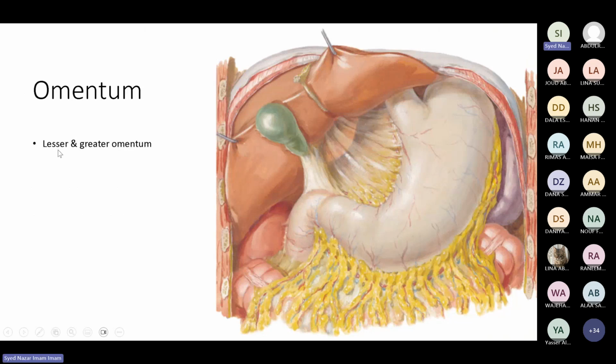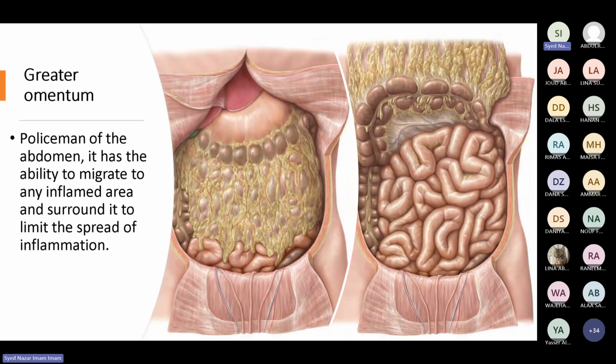So this is an intraperitoneal organ. We have lesser omentum from the lesser curvature to the liver, and then we have the greater omentum, which is hanging down from the greater curvature. So these are called omentum, lesser omentum and the greater omentum. What is greater omentum? It is from the greater curvature. It's hanging down. It's like a curtain.